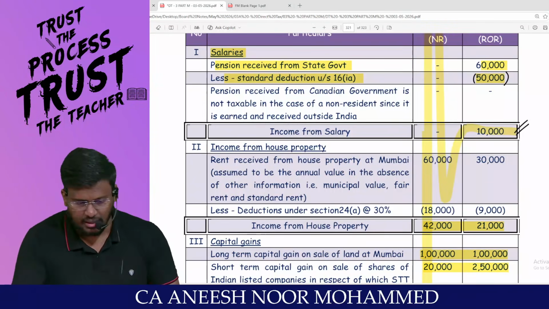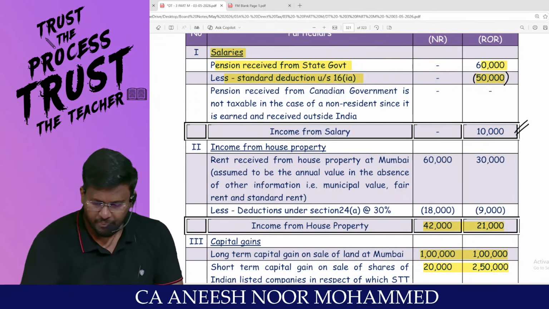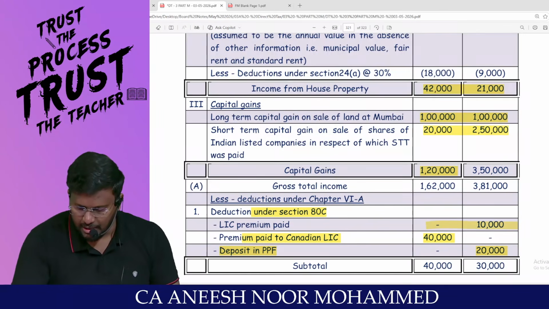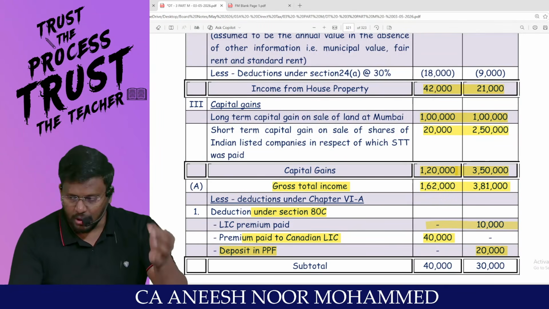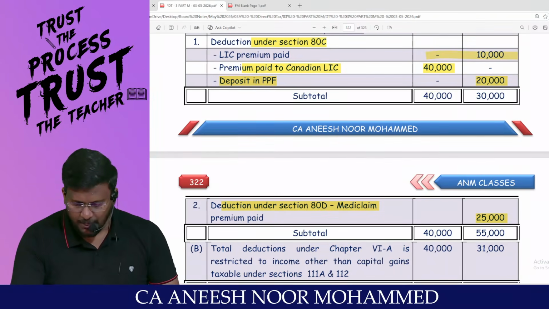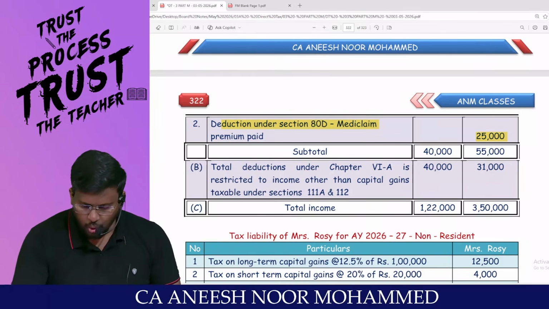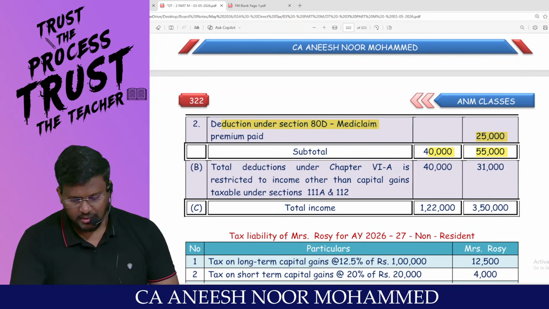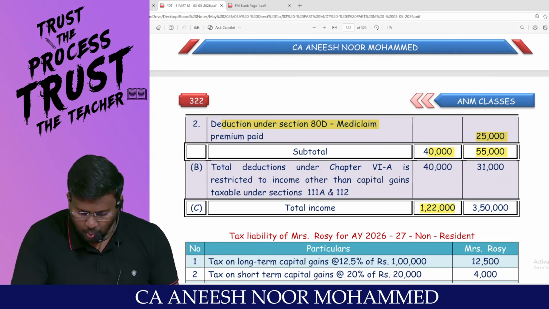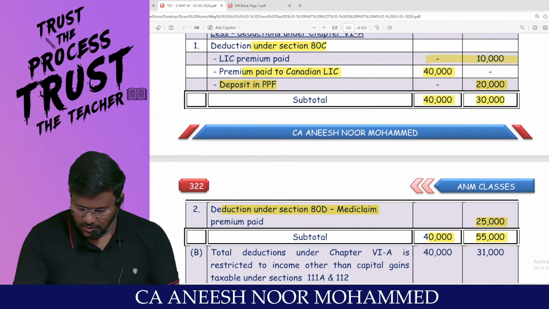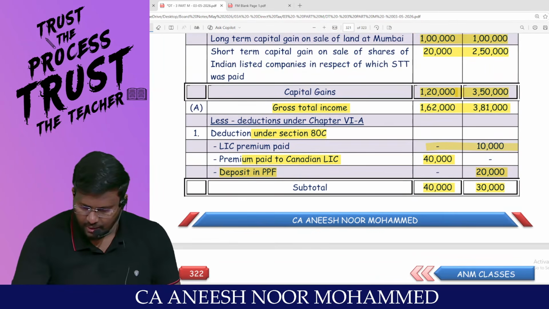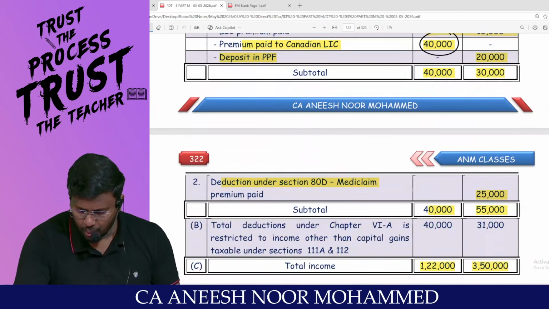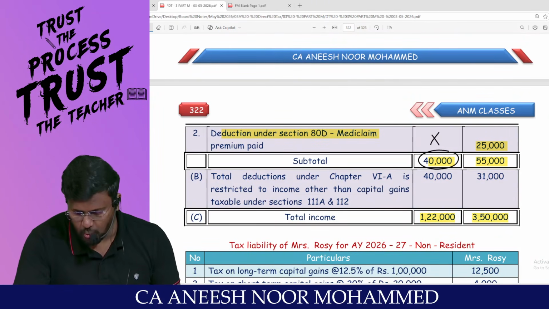So salary finalized, income from house property finalized, and capital gain finalized. If you add all the three, you will get the gross total income. From the gross total income, if you reduce Chapter VI-A deductions of this much amount, you will get the total income. This is the total income. Because here she is entitled to deduction, subtotal of total 40. That's it. So total 40.